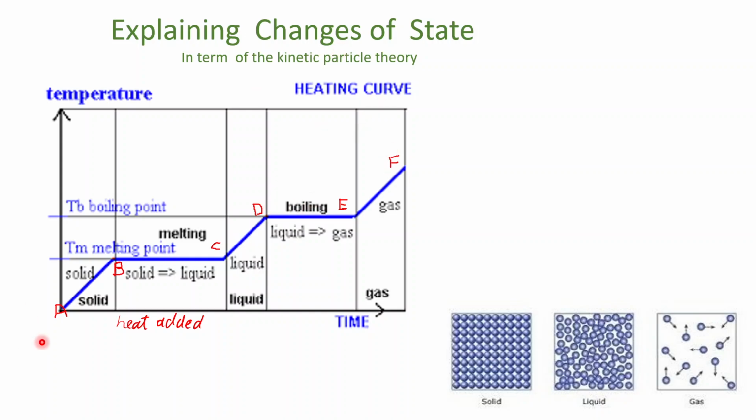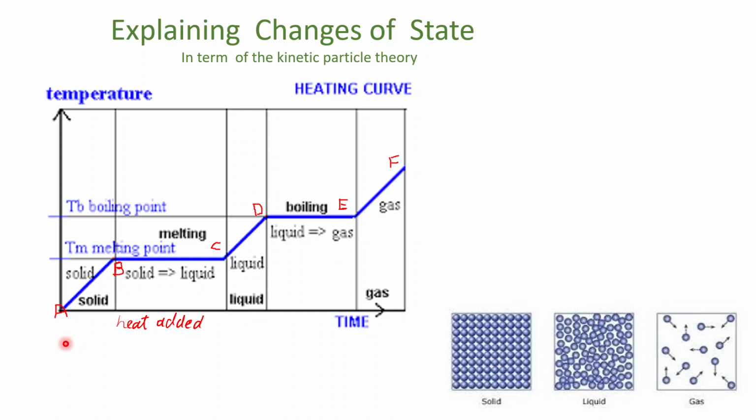Here the substance is in the solid phase. When the temperature is raised, the solid particles gain energy and vibrate more strongly from A to B. So it gradually goes from being a cooler solid state to a slightly warmer solid state. So temperature is increasing. Now, at some point, that solid is no longer going to be completely solid. It's going to start melting.